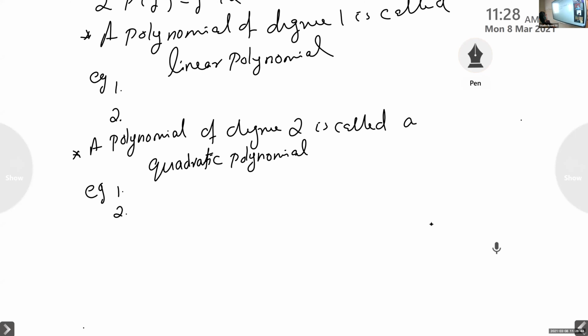Did you write the examples? Yes, ma'am. Okay, then Aaron, first example? 2x square minus 3. Very good. Isha? 5x square plus 2y square.